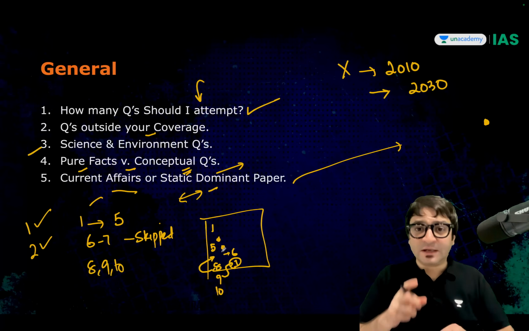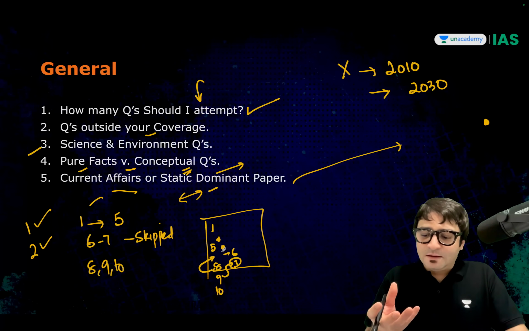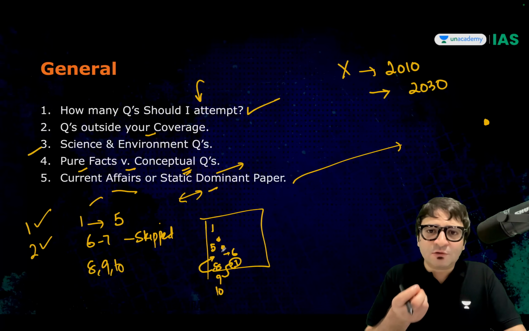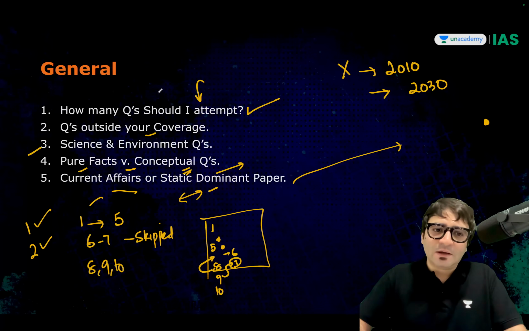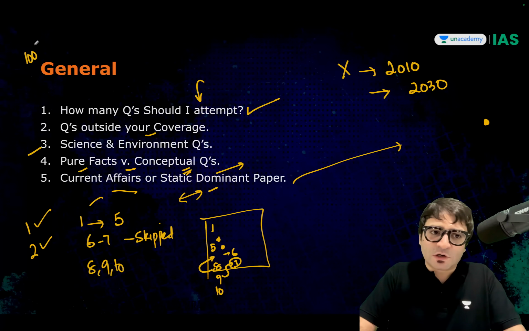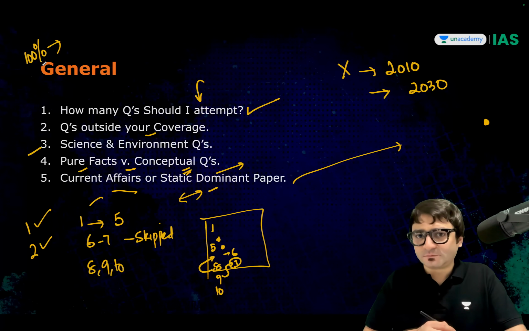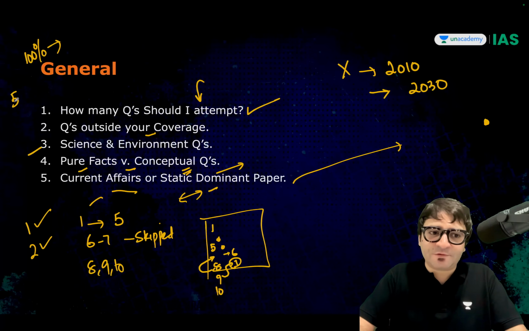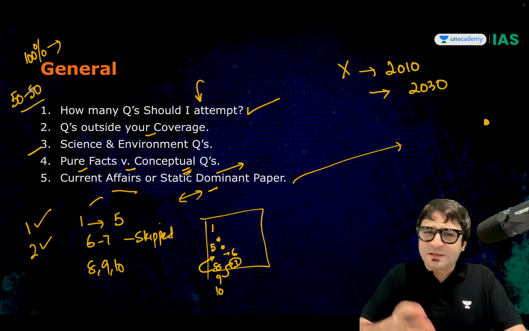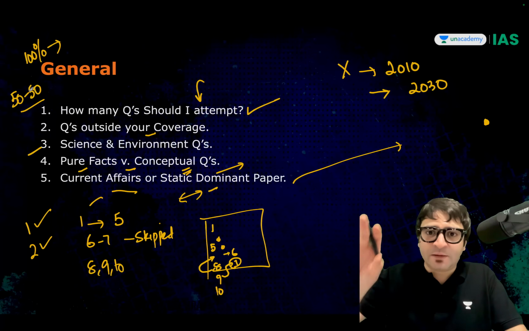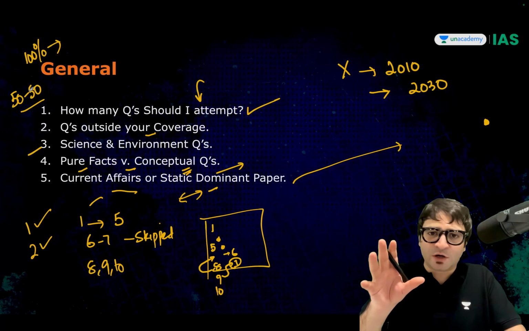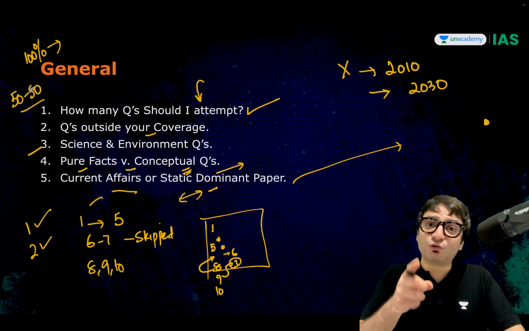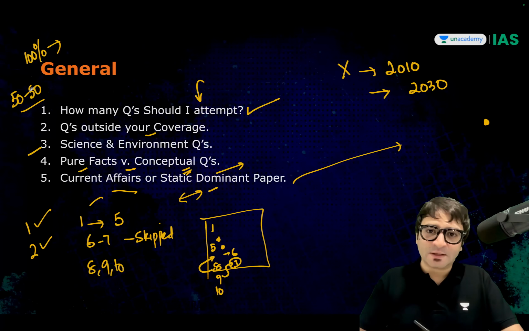One more thing, and listen to me carefully. In your first round, you should attempt only those questions where you are 100% sure this is the right answer. Then in your next round, you should attempt those questions where you are 50-50, whether A or B is right. You have already eliminated the 2 other options, and now you're torn between A and B, or C and D, or A and D, or A and C. What is the right answer? You should attempt these questions as well.